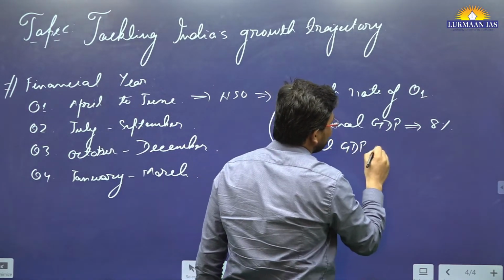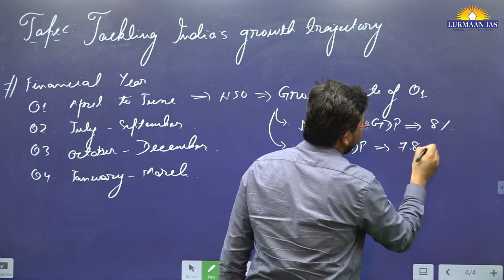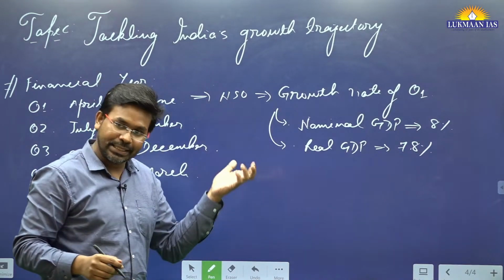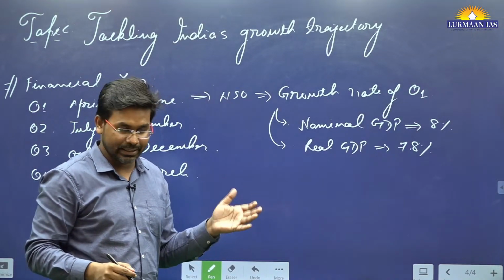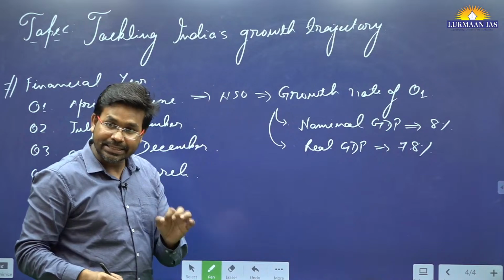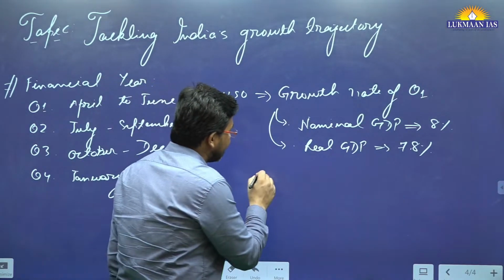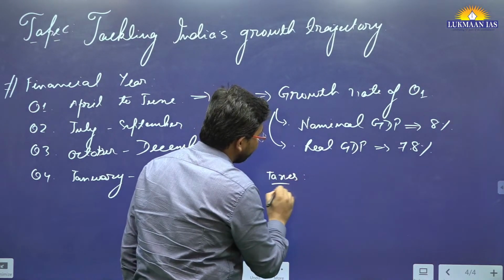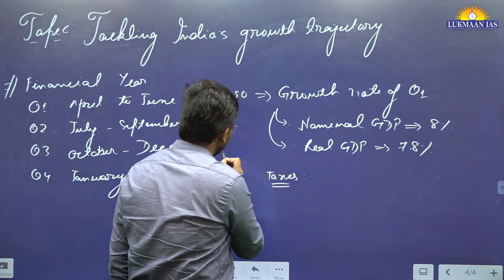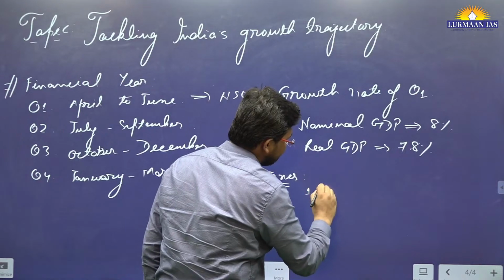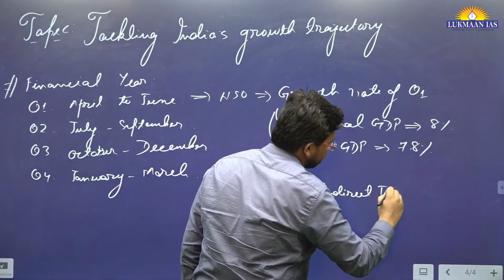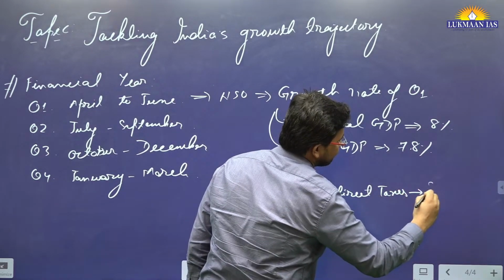Real GDP has grown by 7.8% in Q1. And this showcases that India is growing at a very fast pace. And in this article, the author has said that the share of, let's say, government is receiving those things from different kinds of taxation sources. One of the taxations is indirect taxes. So it says indirect taxes have been strong,